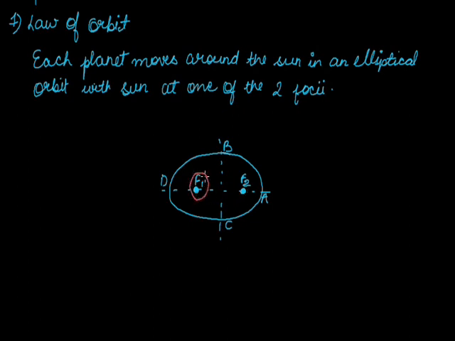Suppose the sun is present here. This is our sun. Or we can say the sun can also be present at F2 if not at F1.